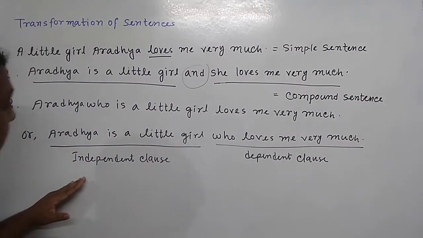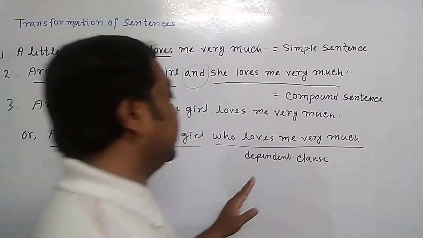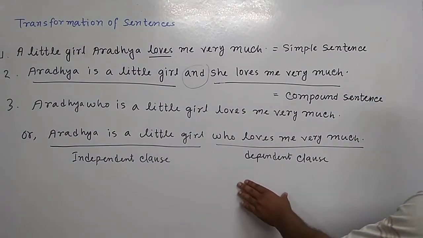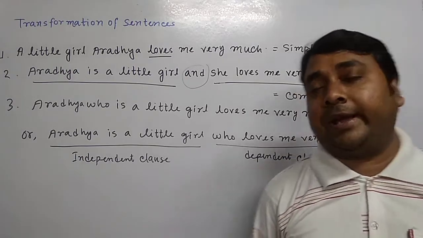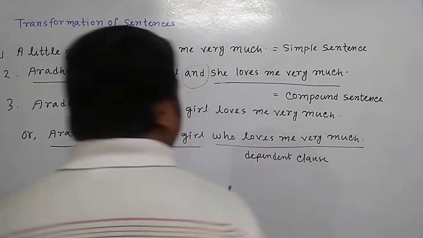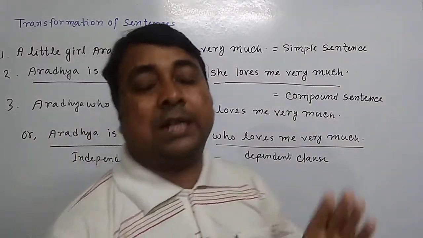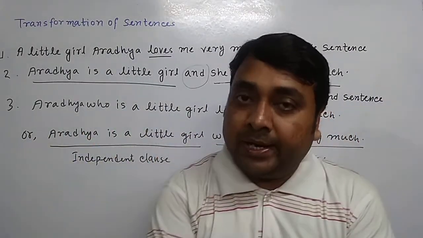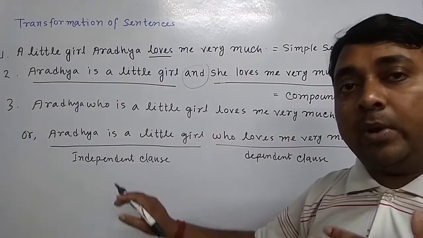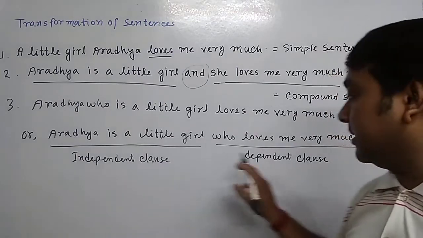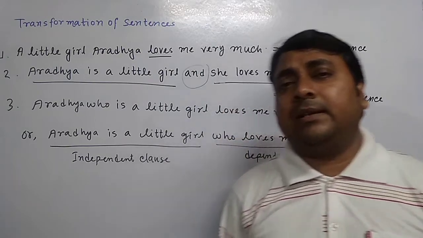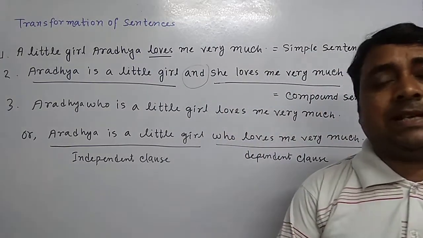Another name of the independent clause is principal or main clause. Another name of the dependent clause is subclause or subordinate clause. So in this sentence we find two clauses: number one, the independent clause, and number two, the dependent clause. So we can say what type of sentence this is.